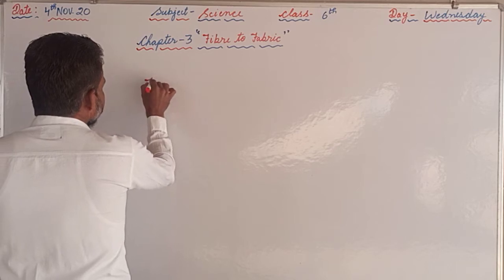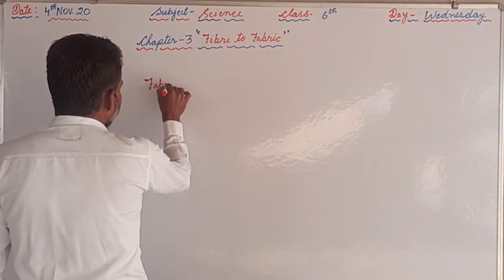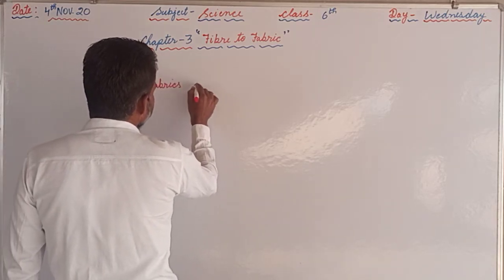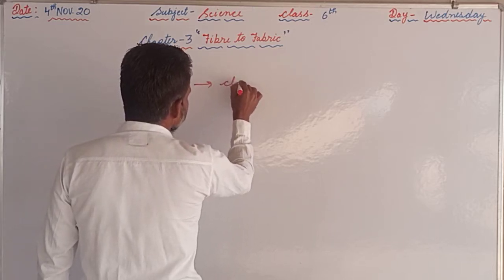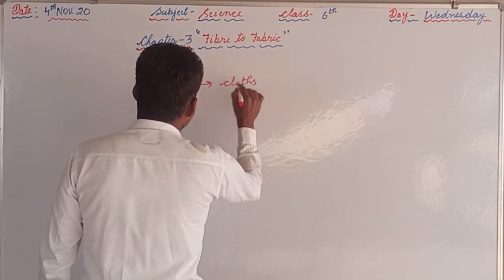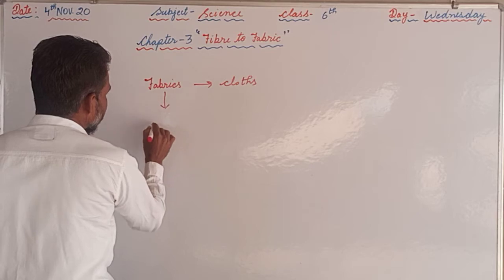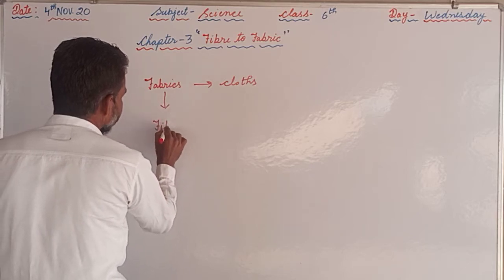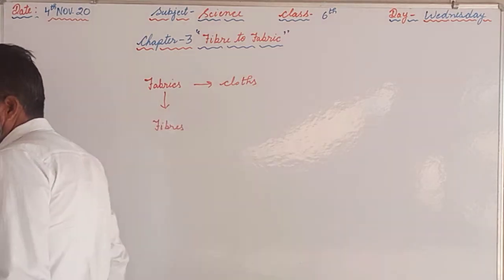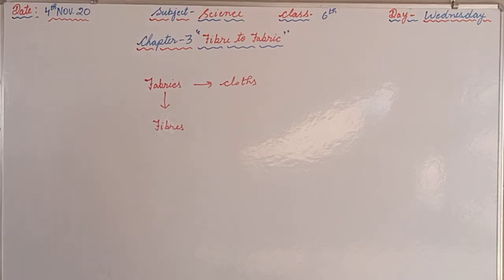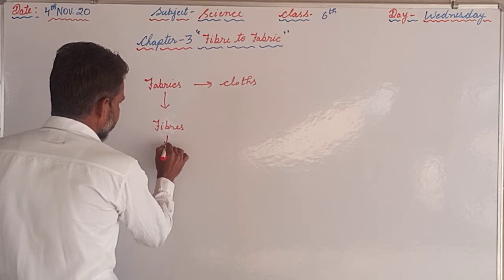Fabric means the clothing, and fabrics are made up of fibers, and these fibers are made up of thin thread like structures which are known as yarns.